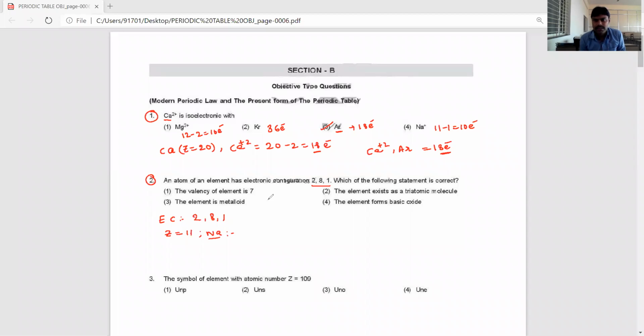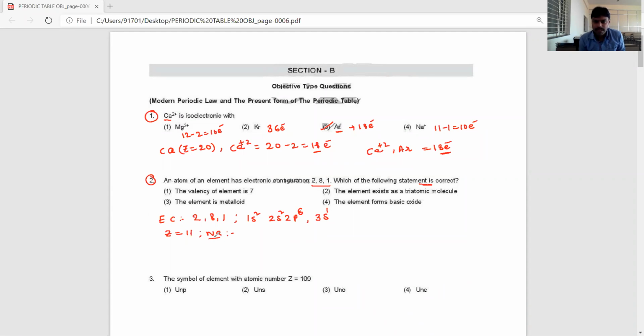Its complete electronic configuration is 1s2, 2s2, 2p6, 3s1. Among the following, which statement is correct, they asked.